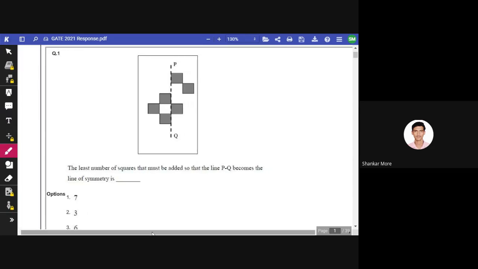Okay, so the type of this question is spatial aptitude, like folding and cutting paper, and thinking about the things. So what is the question and what answer is expected? See, the least number of squares that must be added so that the line PQ becomes the line of symmetry, right? So how many squares will we be needing? Can anyone answer in the chat box? Just give your guess.